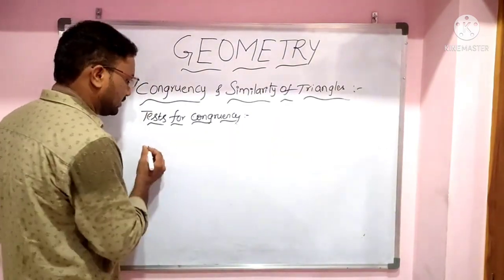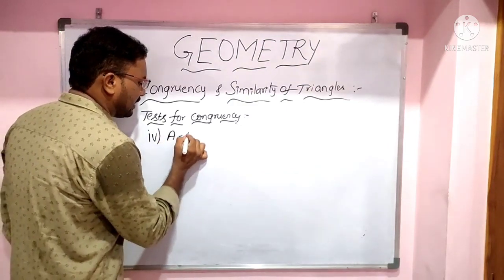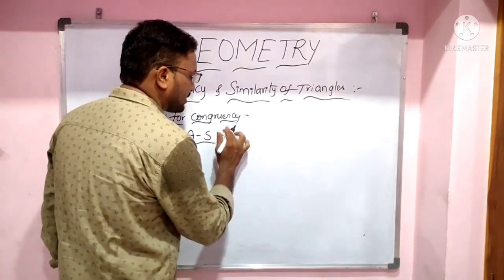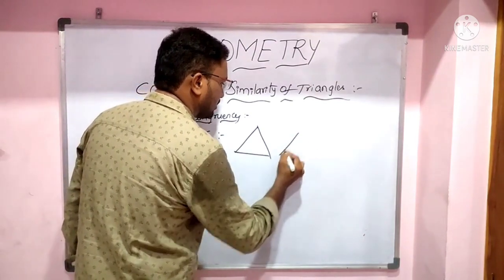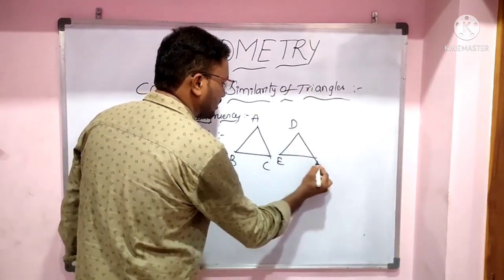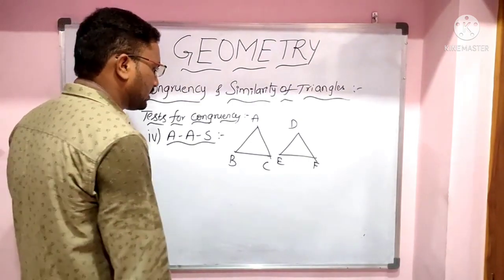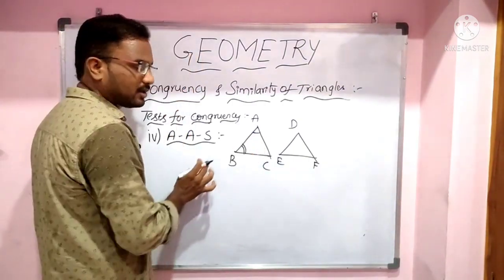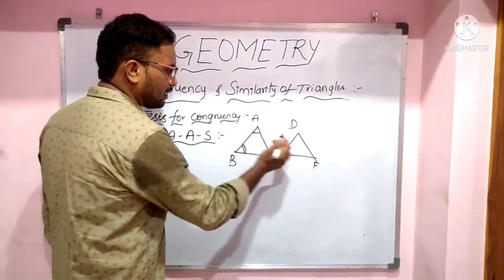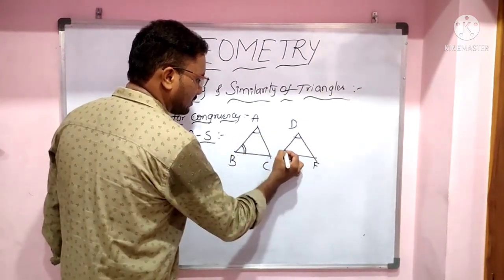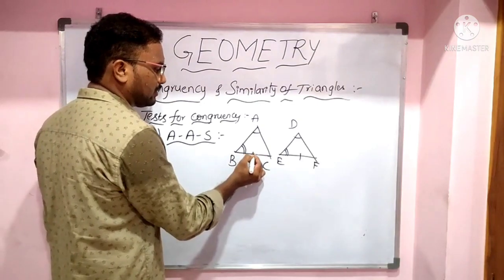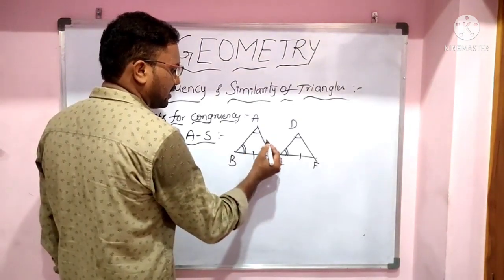Next, fourth one, angle angle side. So if two triangles are said to be congruent, let us say ABC and DEF, if two angles and one side other than the side included between the two angles, that means here angle A equals angle D and angle B equals angle E, and the side not included between these two angles is this side, BC equals EF or AC equals DF.